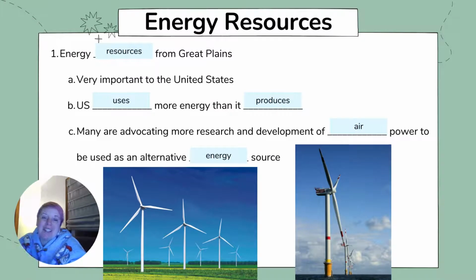Having said that, even though things like oil are possibly not the best energy source to use, we still have to obviously find some way to get energy. And energy resources from the Great Plains are really important to the United States because in the US, we use more energy than we produce.